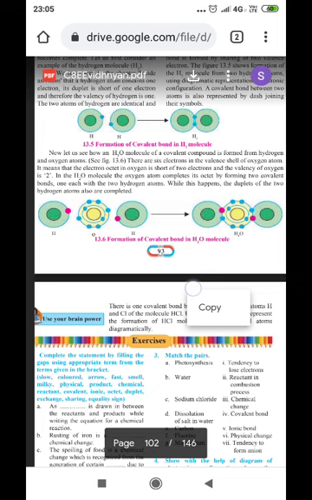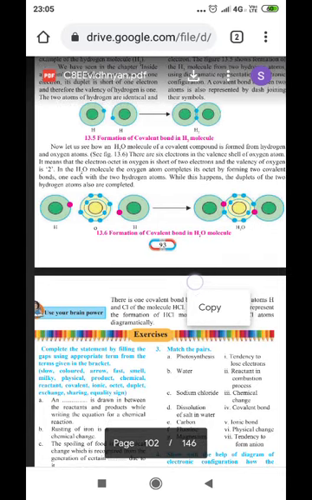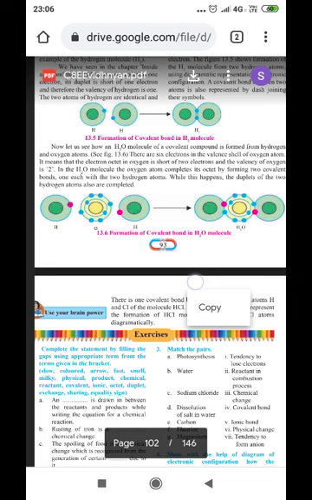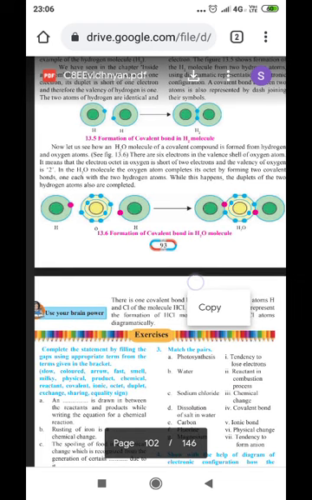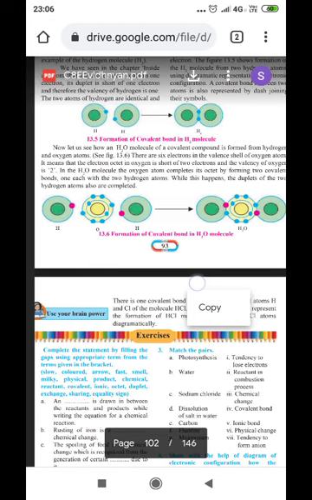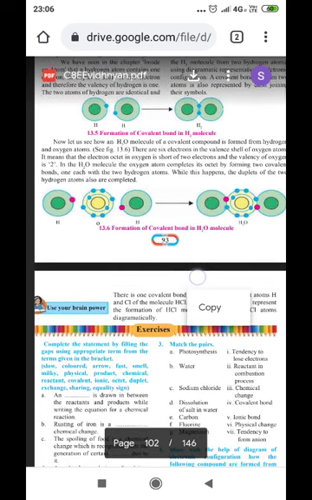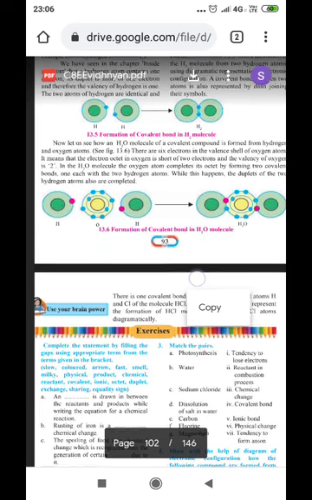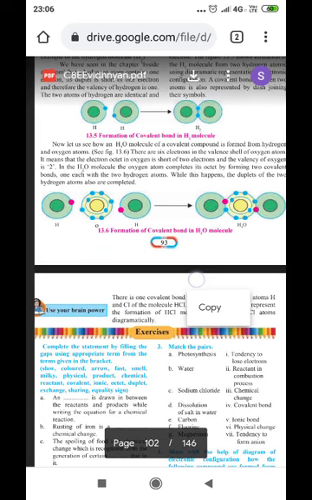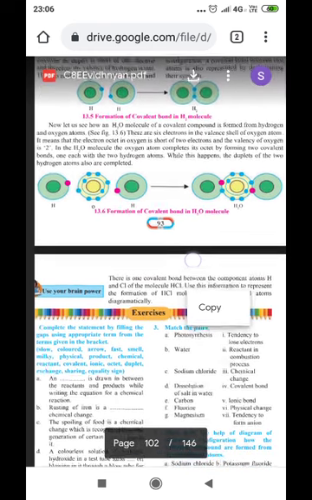In the H2O molecule, the oxygen atom completes its octet by forming two covalent bonds, one each with the two hydrogen atoms. So one of the valencies is satisfied by one hydrogen atom, another valency is satisfied by another hydrogen atom, and therefore a single bond on either side of oxygen is formed, and thus the compound formed is H dash O dash H, or its molecular formula is H2O.